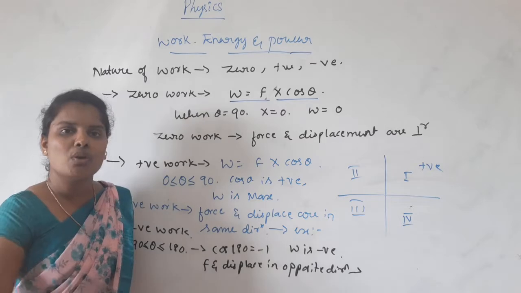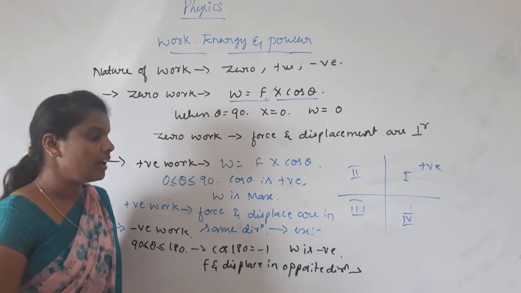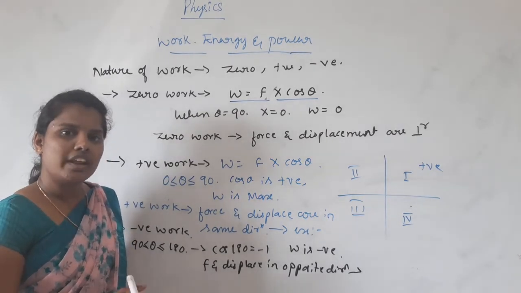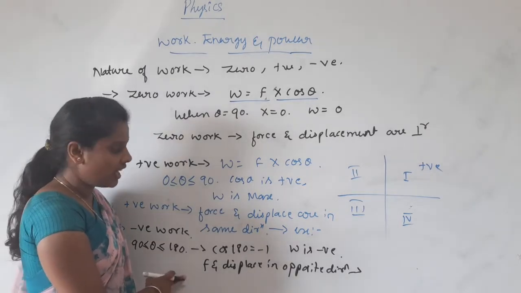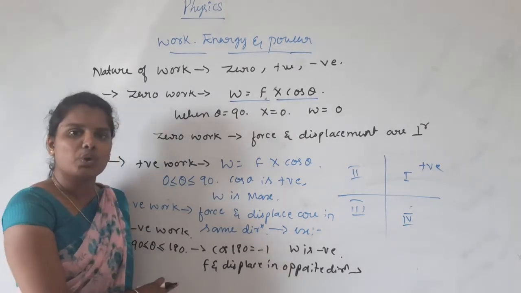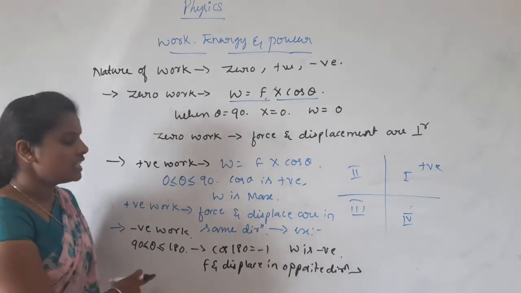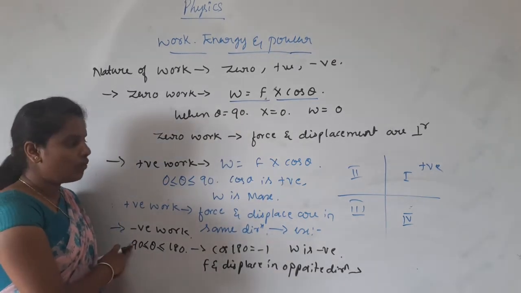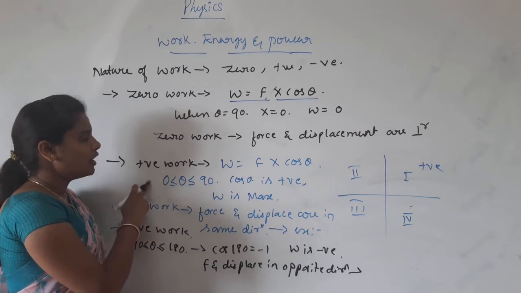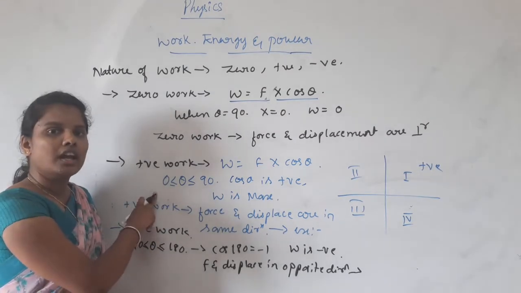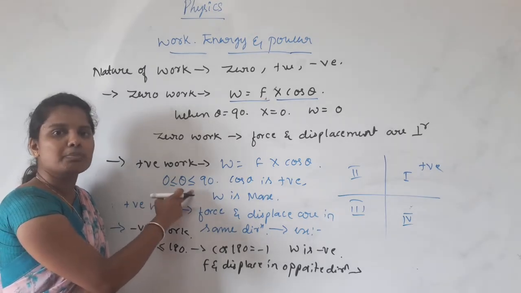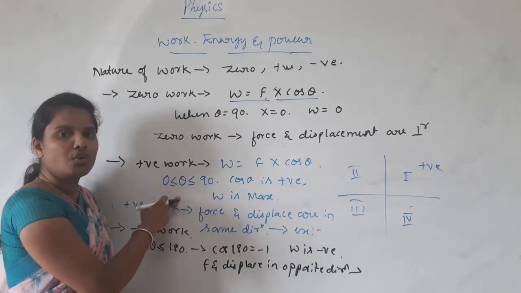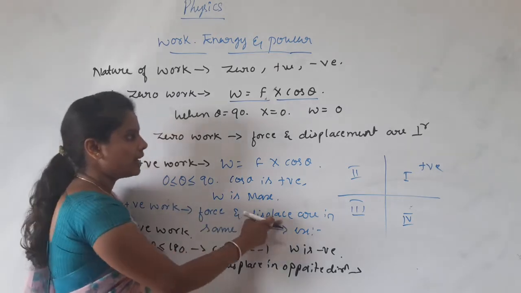An example for this is the frictional force, which produces negative work. Why? Because the frictional force is of equal magnitude to the applied force and acts on the surface in the opposite direction. Therefore, the frictional force produced on the object is an example of negative work. Example for positive work is us pulling a cart, where force and displacement are in the same direction.